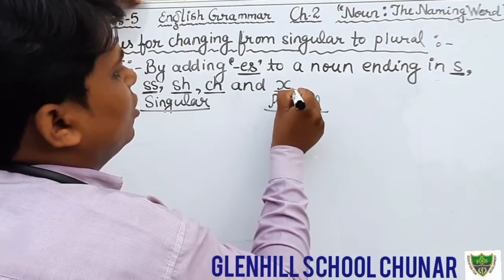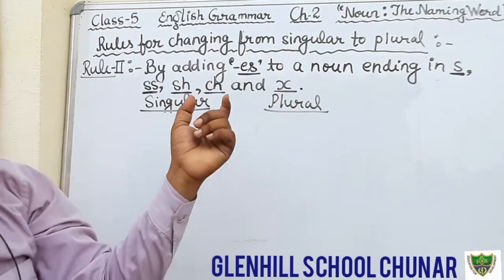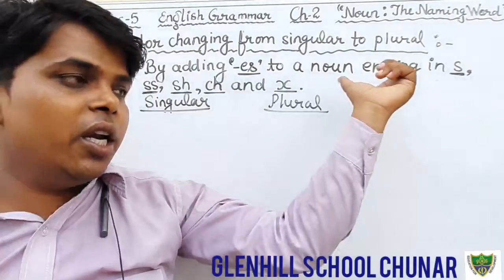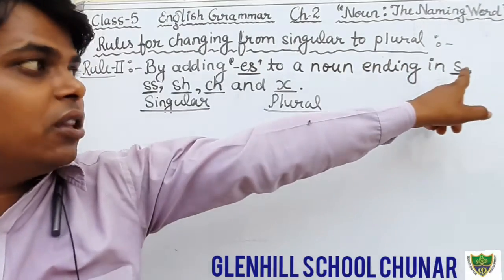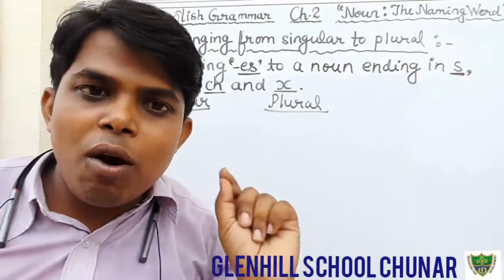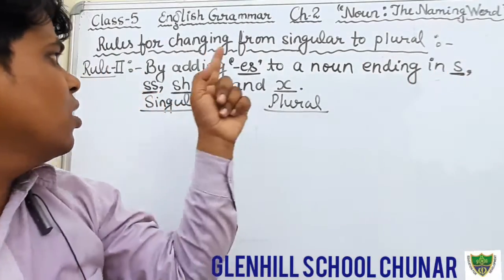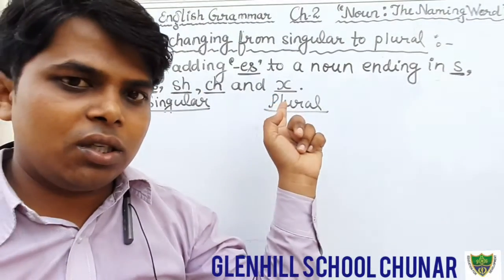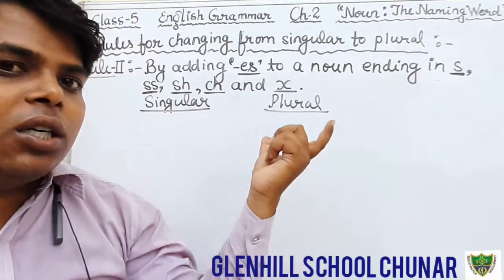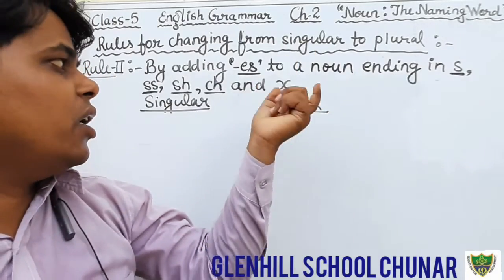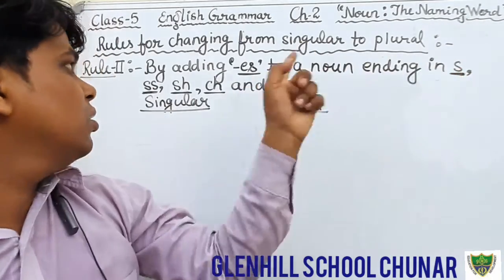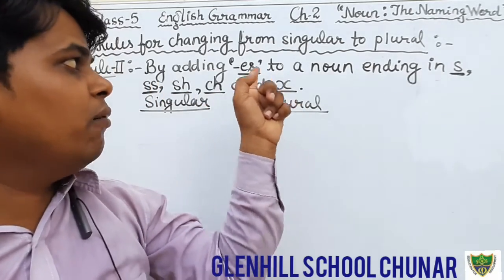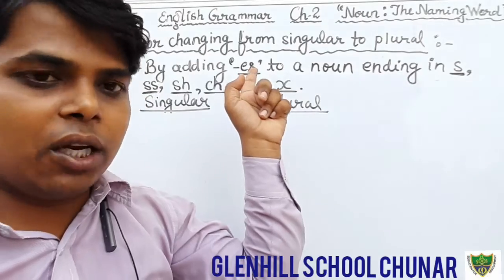There is a condition. When do we add es? Just see, second rule says that by adding es to a noun that ends with s, or double s, or sh, ch or x. If any noun ends with these, s, double s, sh, ch and x, then we will add es for making plural.